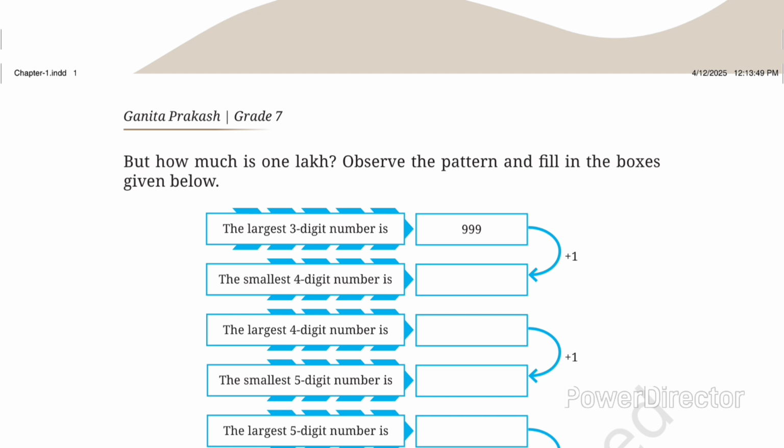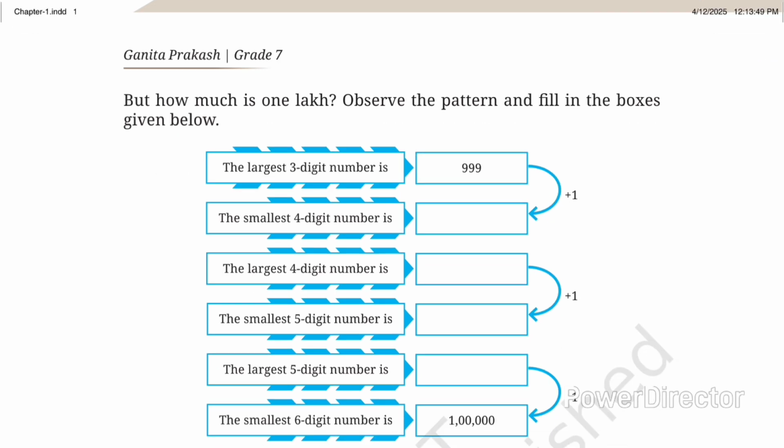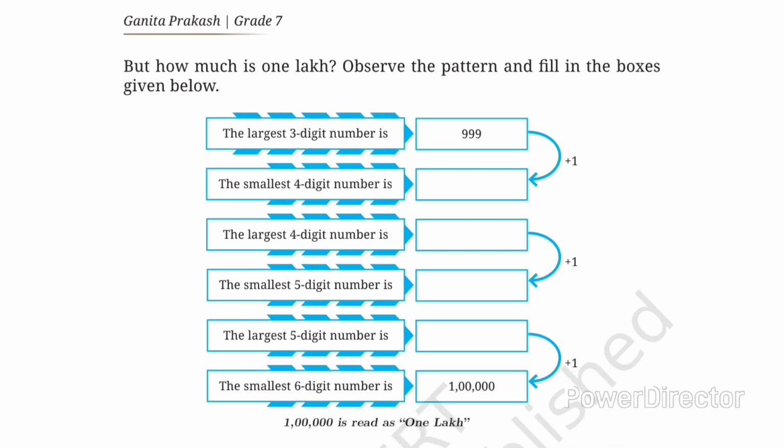Observe the pattern and fill in the boxes below. Here you can observe the largest three-digit number is 999. How do we get the next four-digit number? If we add 1 to the largest three-digit number, we get the smallest four-digit number.